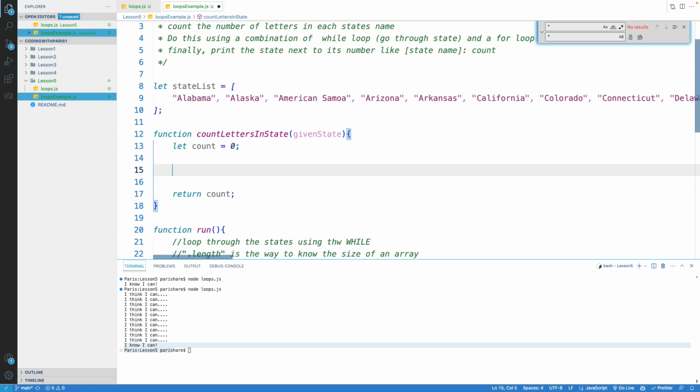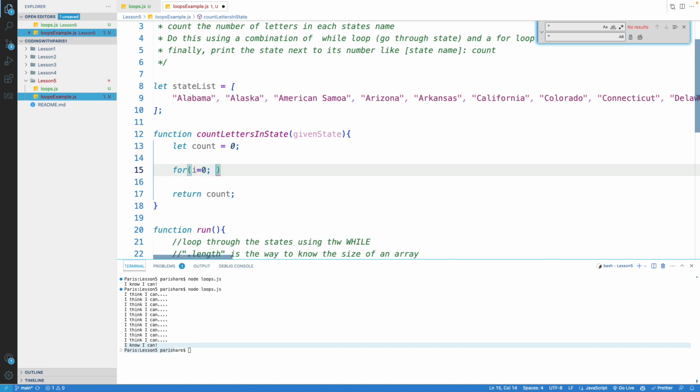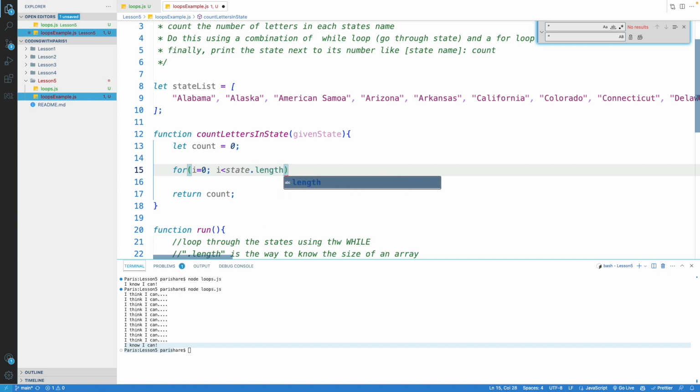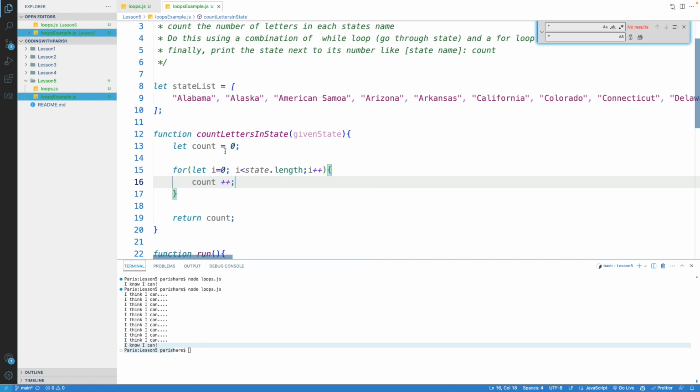Inside of here I'm going to create the for loop. So for i equals 0, until i is less than state.length, i plus plus, because I'm going to increment here. What I'm saying is that if I set i equals 0 until i is less than the length of the state, we're going to increment, and then we'll know when we're done. Until we're done, we're going to add 1 to our count here, and when we're done we'll exit out.